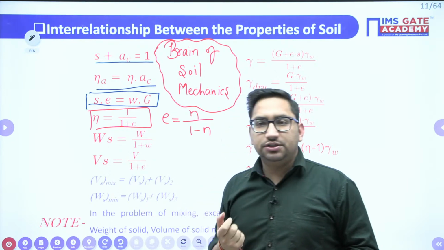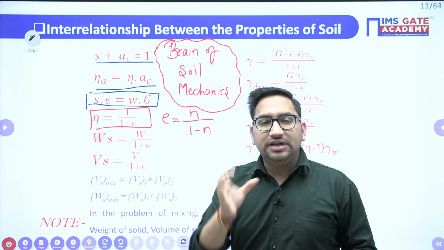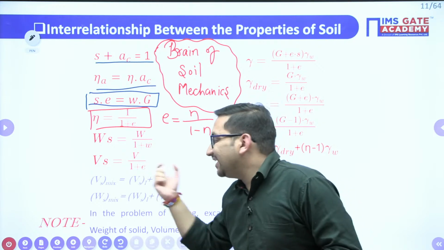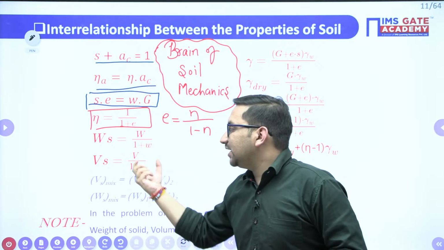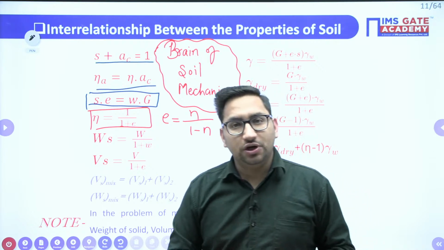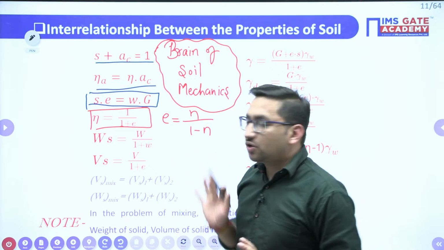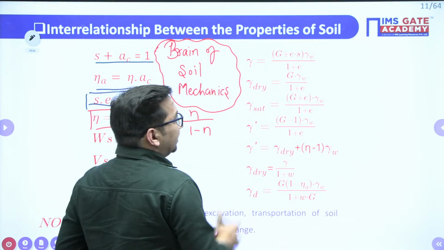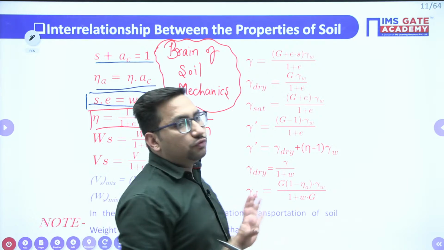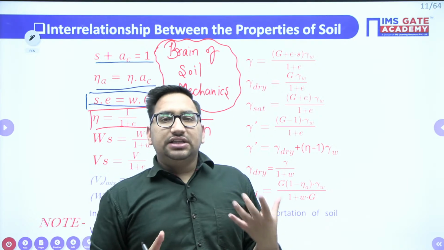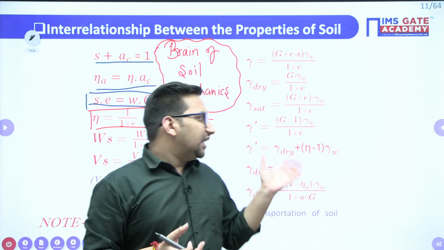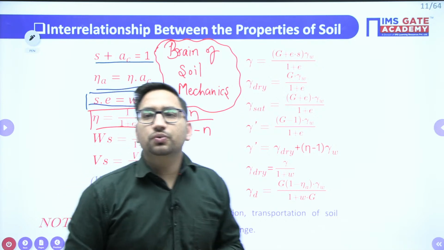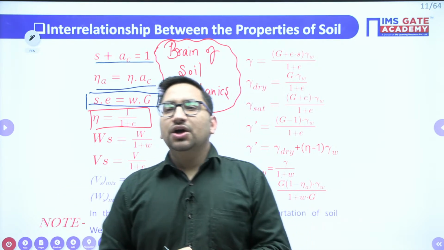Also, volume of solids. You have total volume. Out of that total volume, you remove the volume of voids. Who represents the volume of voids? This e value. So you have just divided by this 1 plus e, and you got this as the volume of solids. I hope these particular relations are known to you. Also, some of the most important relations are for the unit weight, right? These unit weights will help you find the weight of your soil and the stresses in a particular soil, right? So in the later chapters these particular formulas are definitely going to be used, so they should be known to you, right?